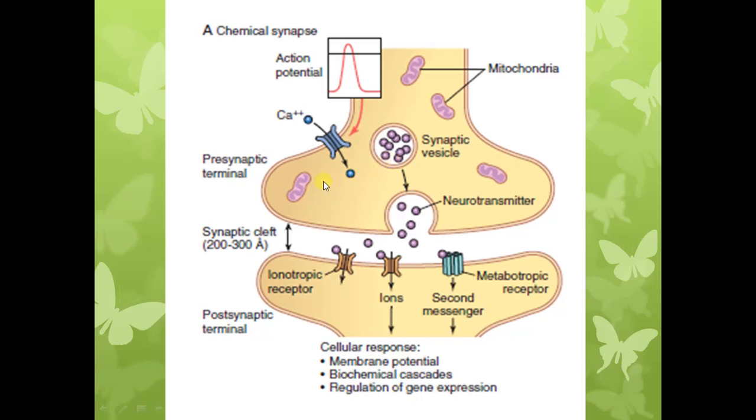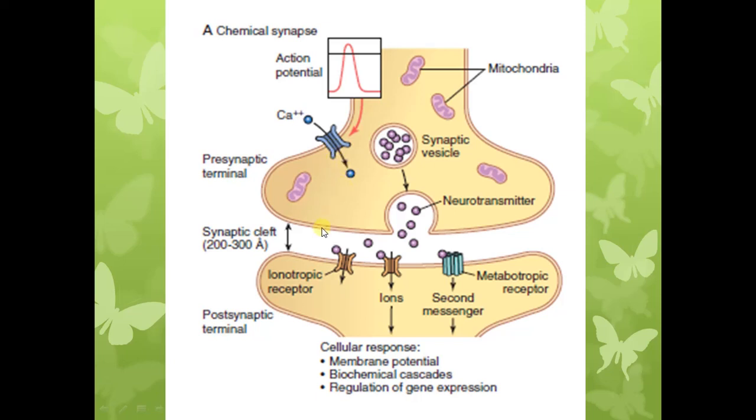There is an abundance of mitochondria to energize the synthesis of the synaptic vesicles. The membrane of the presynaptic terminal has voltage gated calcium channels.